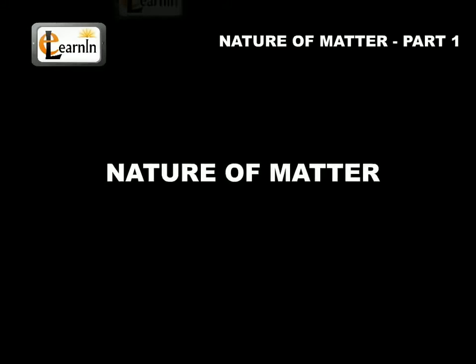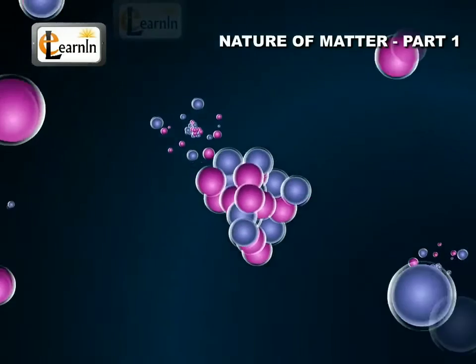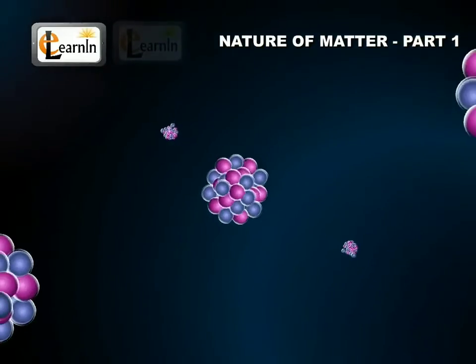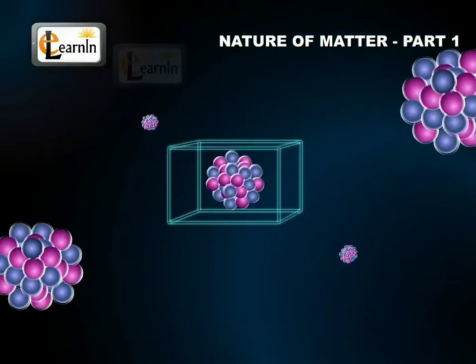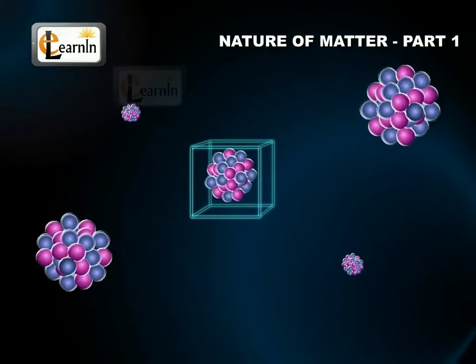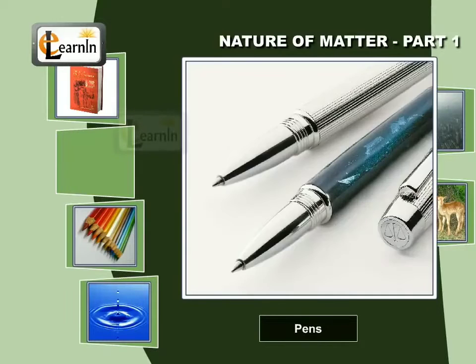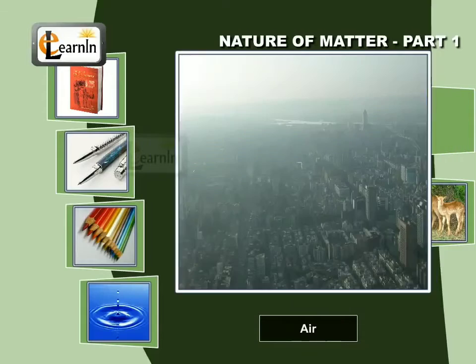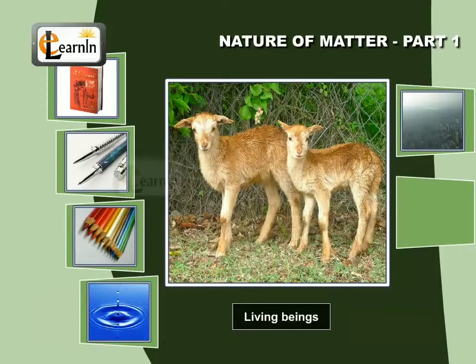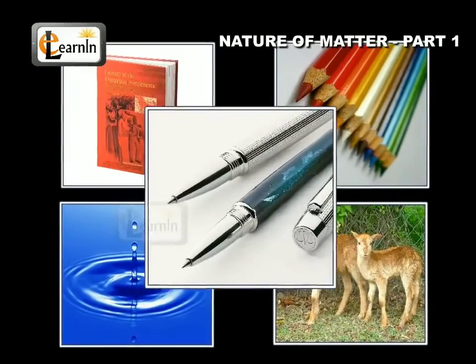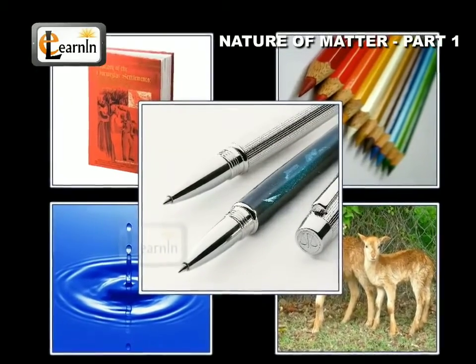Nature of matter. This video talks about the nature of matter. Anything which has mass and occupies space is known as matter. Everything around us, for example, books, pens, pencils, water, air, all living beings, and others, are composed of matter. All of them have a specific mass and they occupy space.